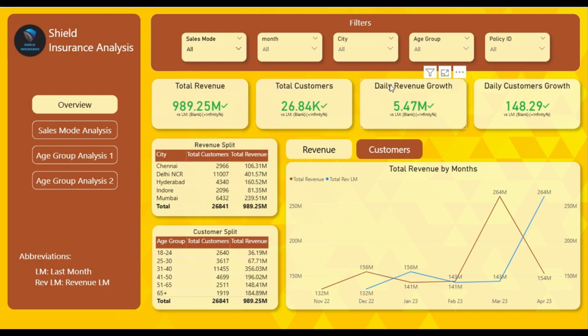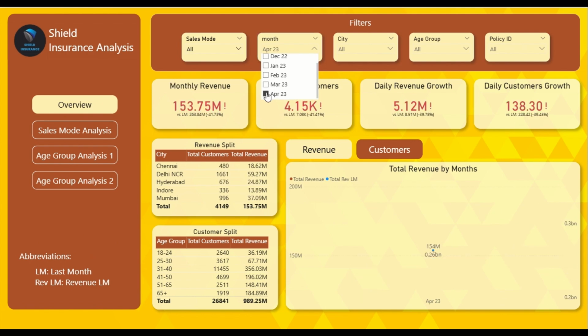You can see here the daily revenue growth, which is 5.47 million rupees, and daily customers growth 148.29. But these values cannot be taken at face value because you will see here that LM is last month. I have clearly mentioned here the expansion of these abbreviations. So the last month comparison metric isn't set here, which is month. So if I set the month in the month slicer, for example, April, now you will see the KPI is changing.